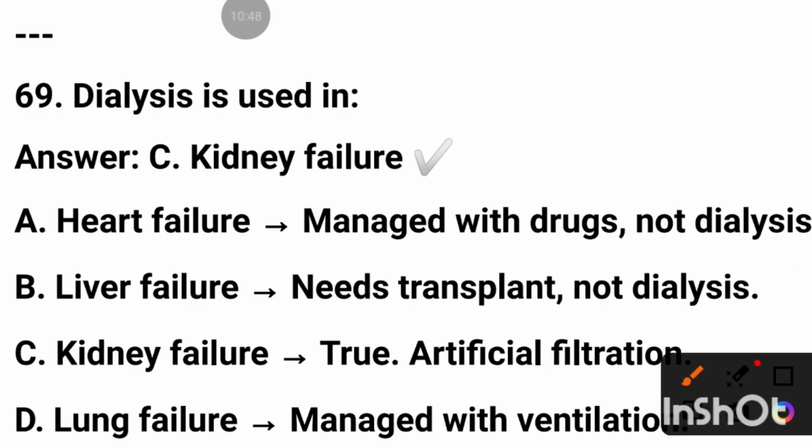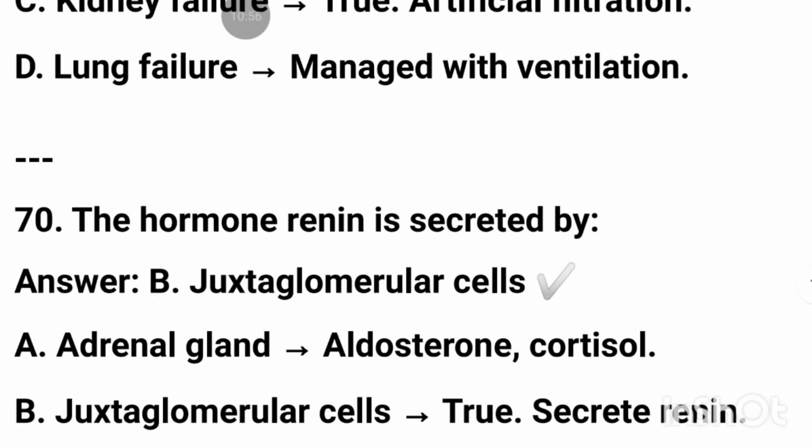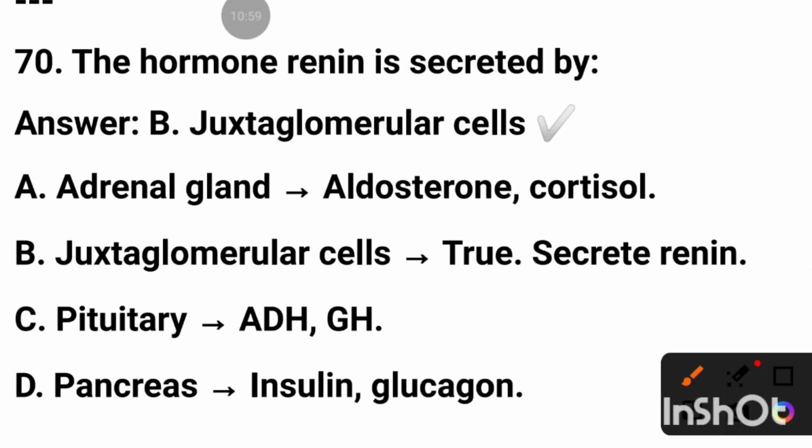Dialysis is used in kidney failure. The hormone renin is secreted by juxtaglomerular cells.